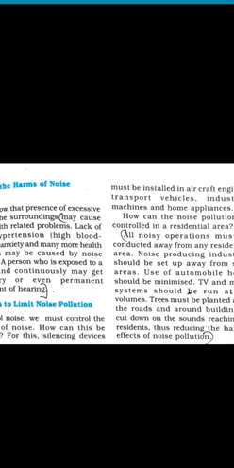And in general, I told you how to control the noise pollution. The first thing, we must control the source of this noise. And for that, silencing devices must be installed in aircraft engines, transport vehicles, industrial machines and also home appliances.